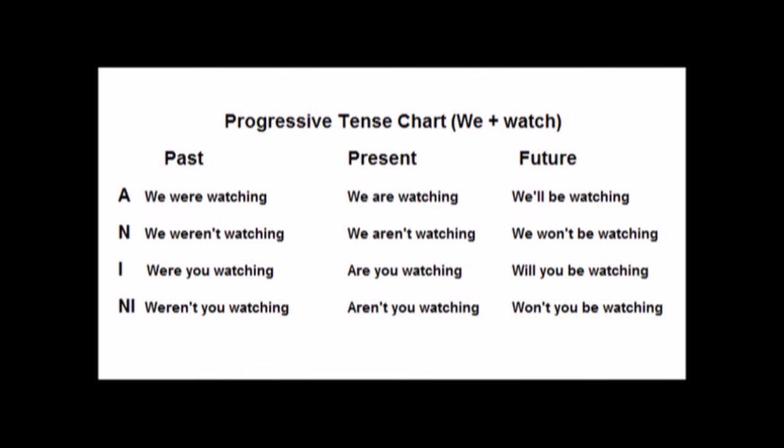The past tense answers are we were watching, we weren't watching, were you watching, weren't you watching. The present tense answers are we are watching, or we're watching, we aren't watching, are you watching, aren't you watching. The future tense answers are we'll be watching, we won't be watching, will you be watching, won't you be watching.